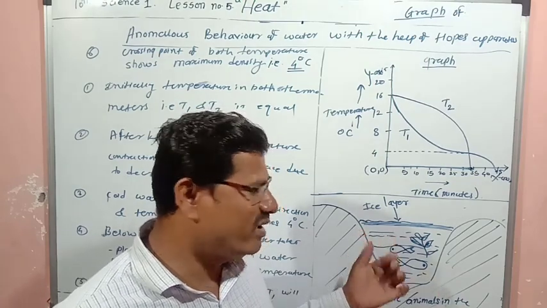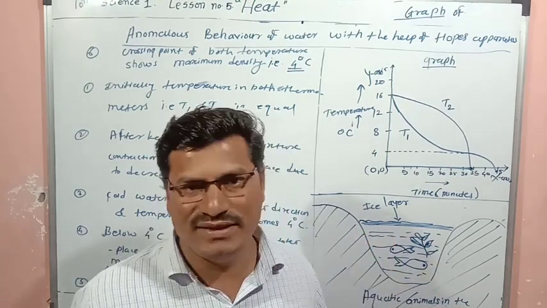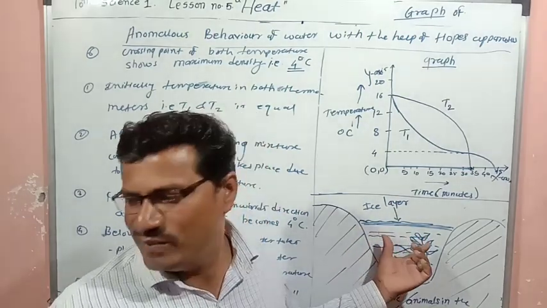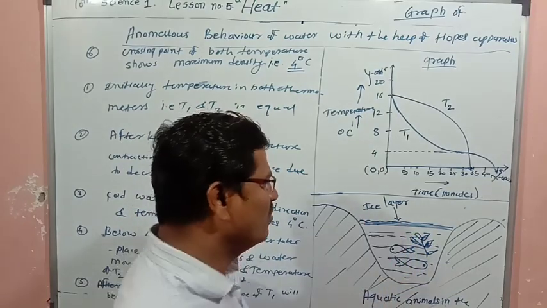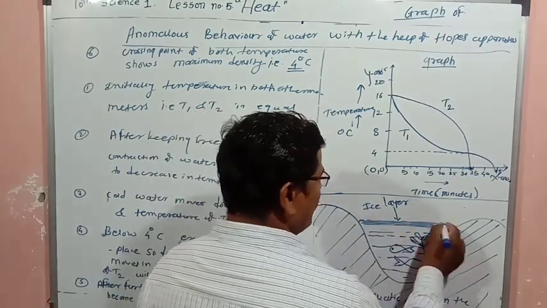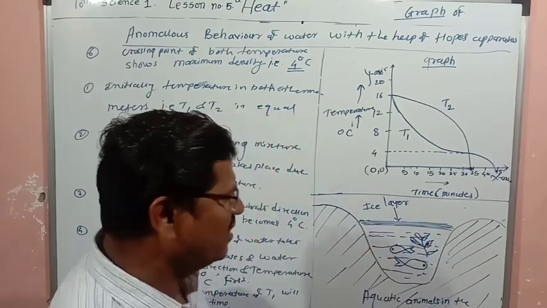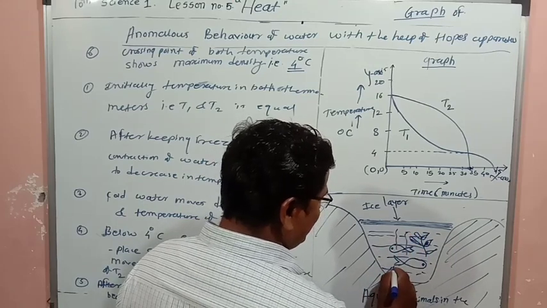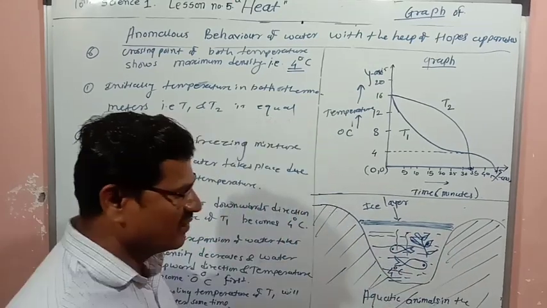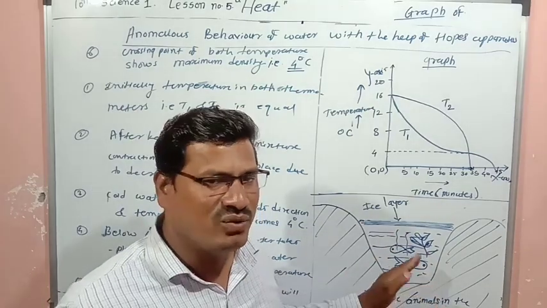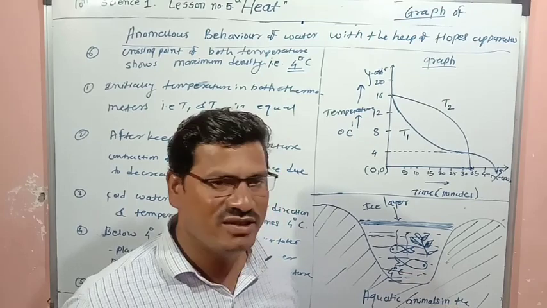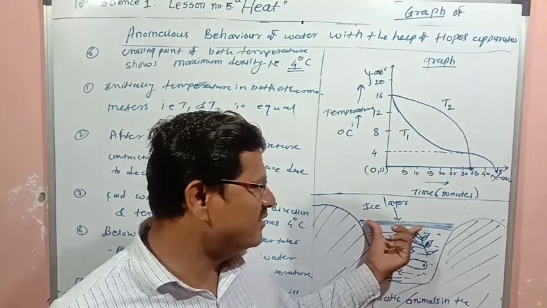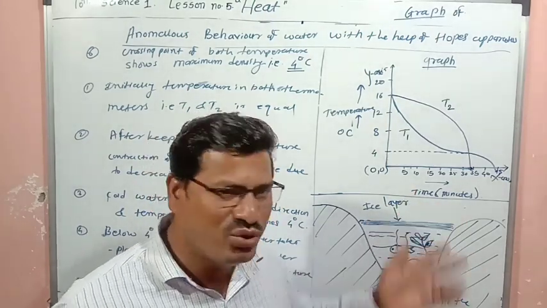Volume is maximum, but at 0 degrees Celsius, what is there? Ice is there. So the ice formed at 0 degrees Celsius will float on water. Ice will remain on the upper layer, and below the ice layer the water's temperature will be maintained at 4 degrees Celsius, so ice will not allow the cold to go inside.